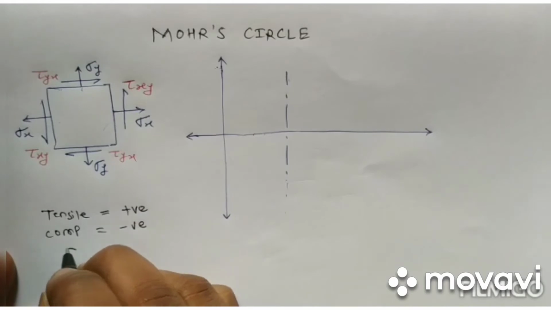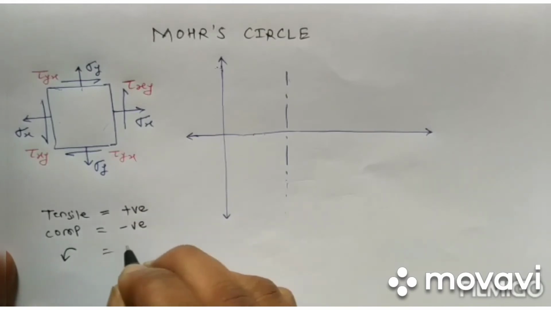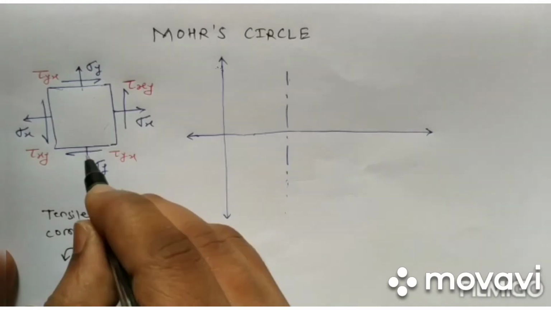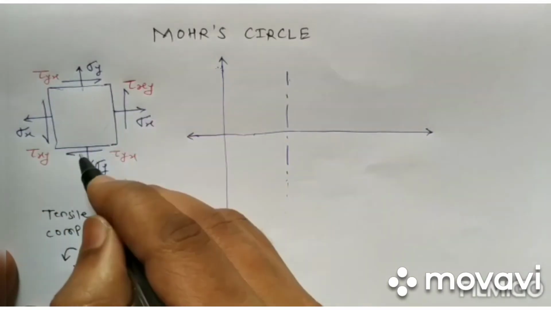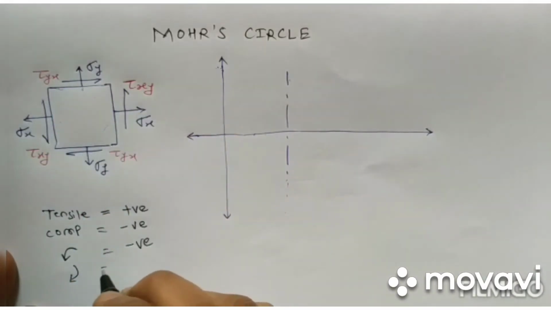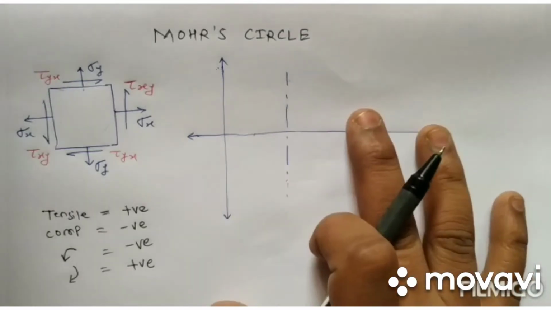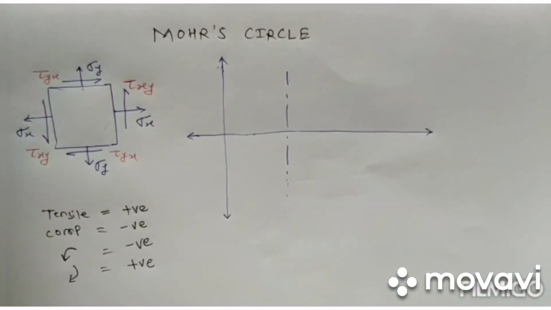So for anti-clockwise we will consider negative, and for clockwise we will consider positive. Okay, now let's start to plot the Mohr circle.